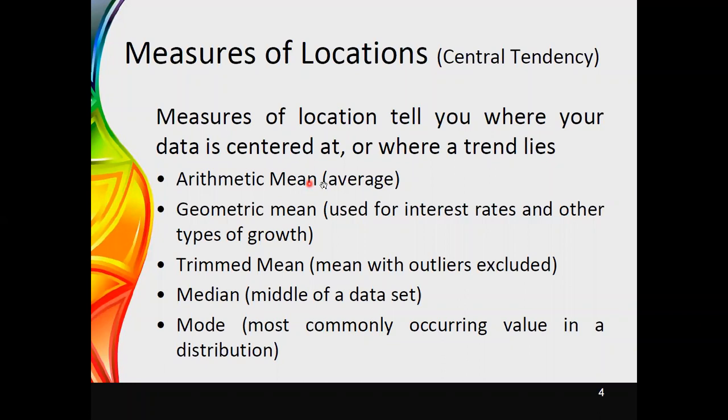These are the measures of location that we can use. The arithmetic mean, which we simply call the average. Then another type of mean, the geometric mean, which is used with interest rates and other types of growth. Therefore, we normally use the geometric mean if we are doing calculations regarding interest rates, or if there is any exponential growth like that. In such situations you can use the geometric mean.